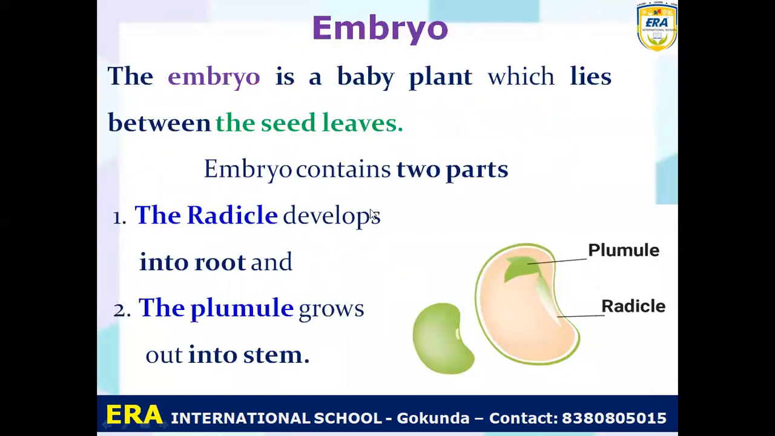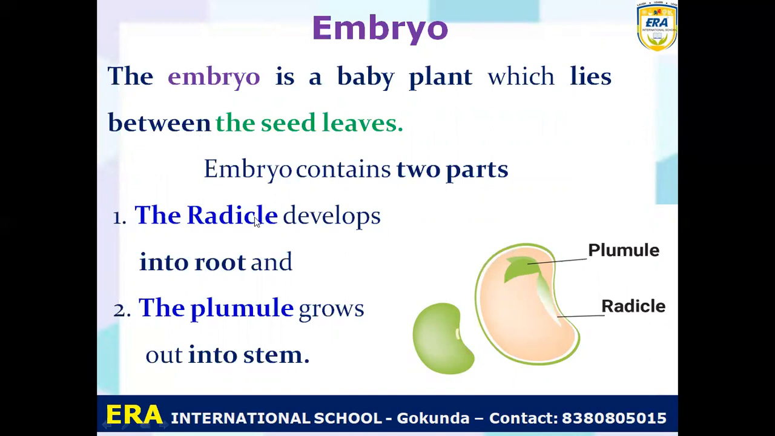Understand? The third important part of the seed is called the embryo. What is in the embryo? The embryo is a baby plant which lies between the seed leaves. So you can understand that between the seed leaves, what is present? Embryo. I told you the embryo contains two major parts. So this is the embryo which contains two main parts. One is the radicle.